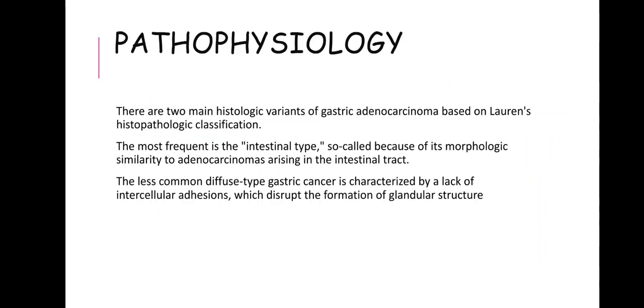Pathophysiology. There are two main histologic variants of gastric adenocarcinoma that are based on the Lauren histopathologic classification. The most frequent is the intestinal type, so called because of its morphologic similarity to adenocarcinomas that arise in the intestinal tract. The less common diffuse type gastric cancer is characterized by a lack of intercellular adhesions, which disrupt the formation of glandular structure.